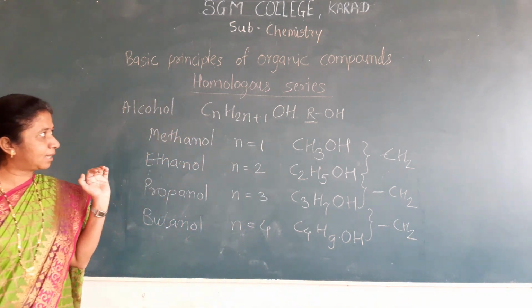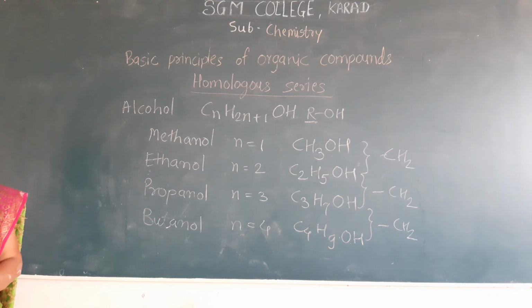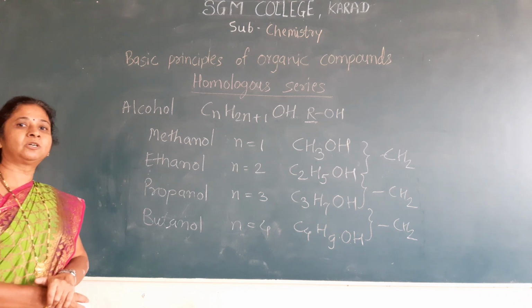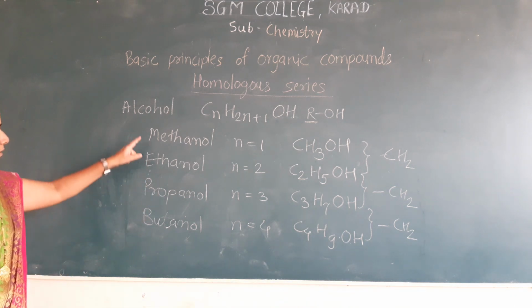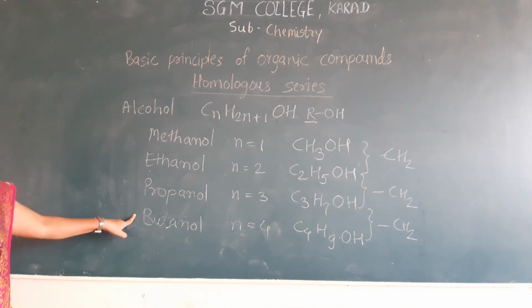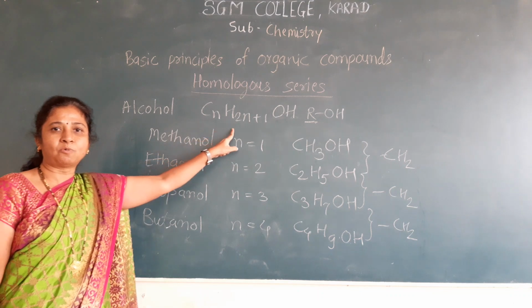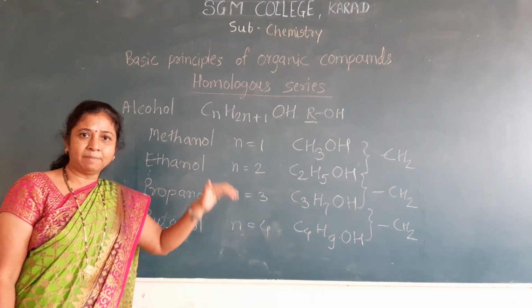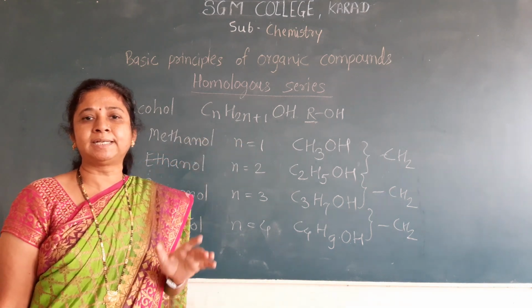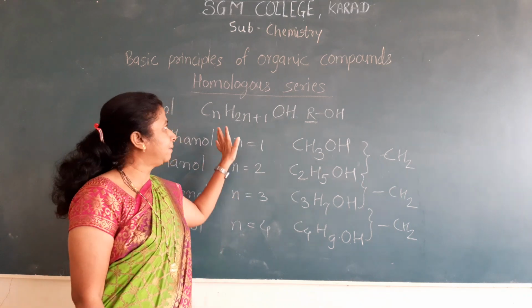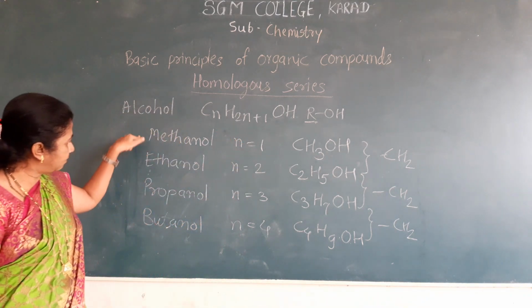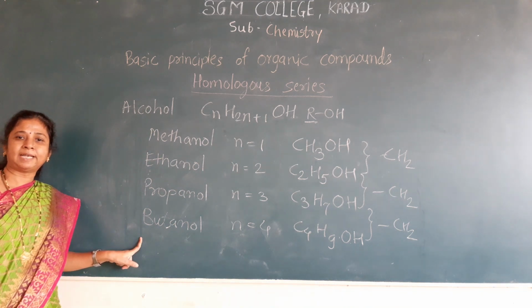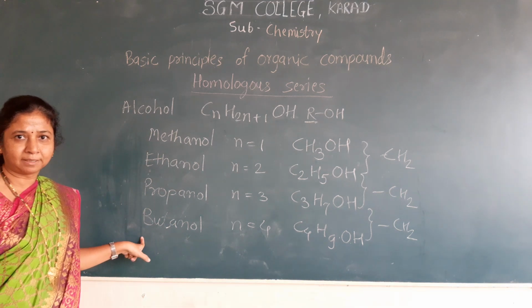Now see what the properties of this homologous series are. We studied that these members have the same general formula. All these members are prepared by the same preparation methods.